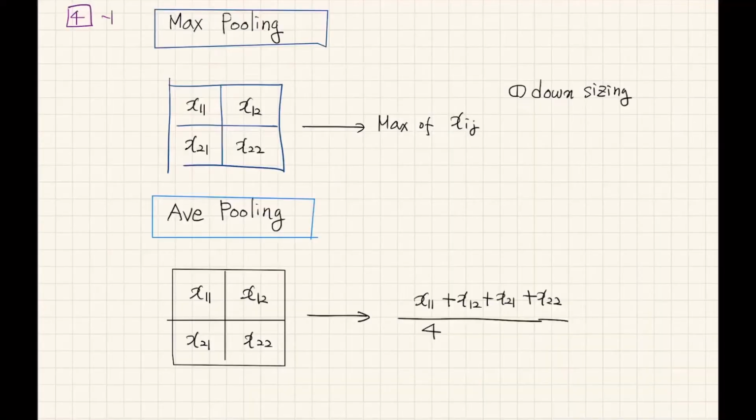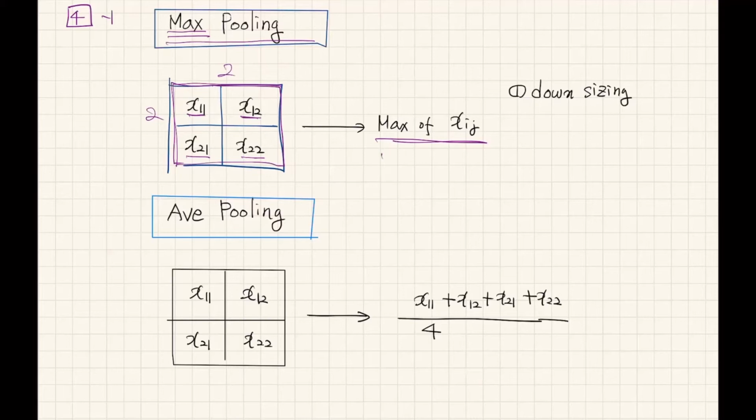Now let's talk about pooling, and especially max pooling. If the input has x11, x12, x21 and x22 as a 2x2 matrix, the max pooling of this input matrix will be the maximum number.